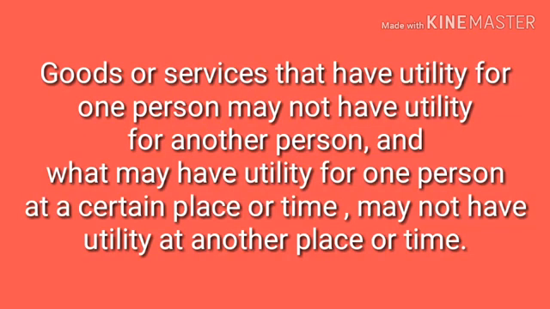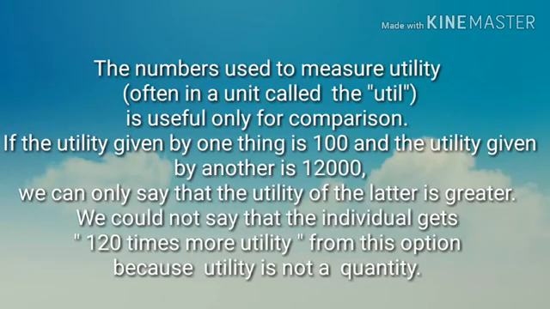Goods or services that have utility for one person may not have utility for another person, and what may have utility for one person at a certain place or time may not have utility at another place or time for the same person. The numbers used to measure utility, often in a unit called the util, is useful only for comparison. If the utility given by one thing is 100 and the utility given by another is 12,000, we can only say that the utility of the latter is greater.